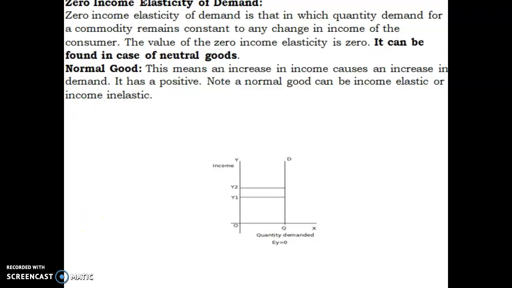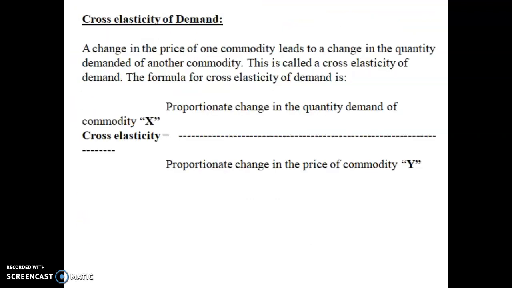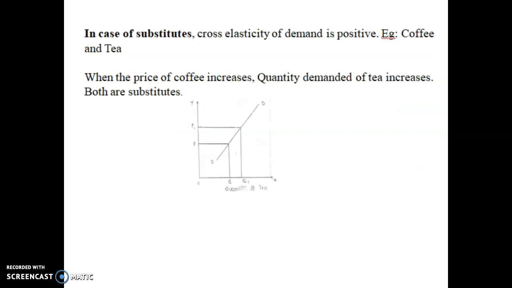And now we will move to the topic of cross elasticity of demand. What is cross elasticity? To understand substitutes and complements, we use this cross elasticity of demand. That is proportionate change in quantity demanded of X divided by proportionate change in price of the commodity Y. So here you understand the case of substitutes and the case of complementaries. Now we will move to substitutes. In the case of substitutes, cross elasticity of demand is positive. Example, coffee and tea. When the price of coffee increases, the quantity demanded of tea should increase. Both are substitutes. Coke and Pepsi are another example.